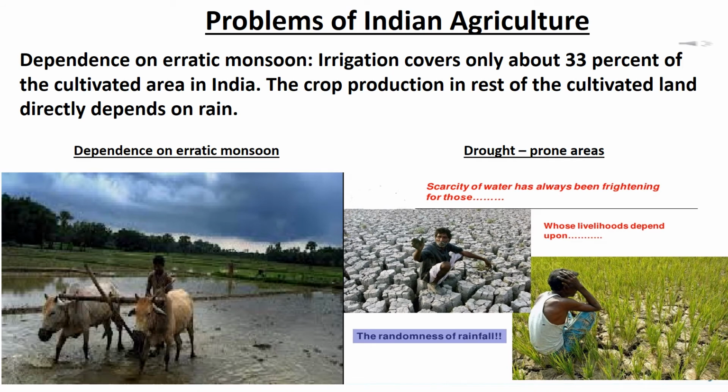Problems of Indian agriculture. Dependence on erratic monsoon. Irrigation covers only about 33% of the cultivated area in India. The crop production in the rest of the cultivated land directly depends on rain. The nature of problems faced by Indian agriculture varies according to agro-ecological and historical experiences of its different regions. Hence, most of the agriculture problems in the country are region specific. Yet there are some problems which are common and range from physical constraints to institutional hindrances.